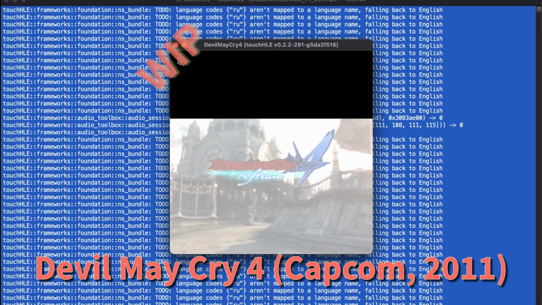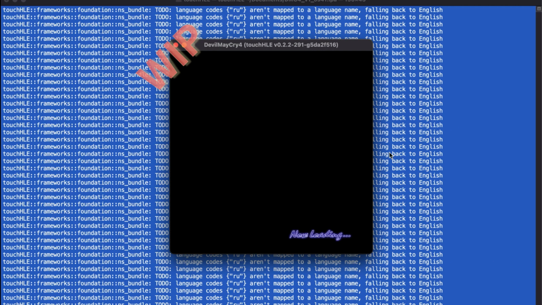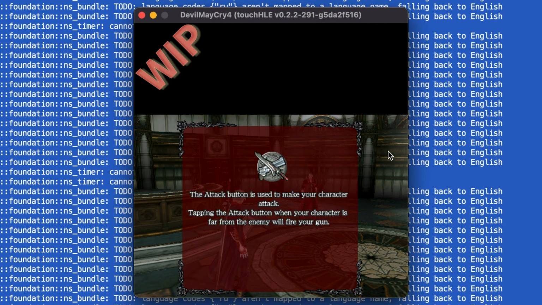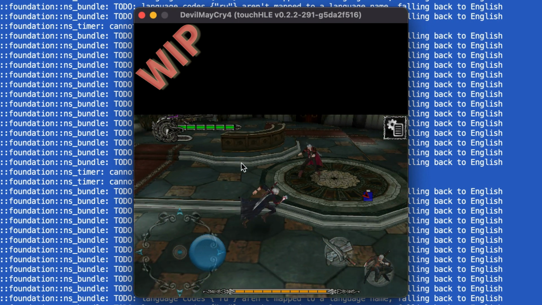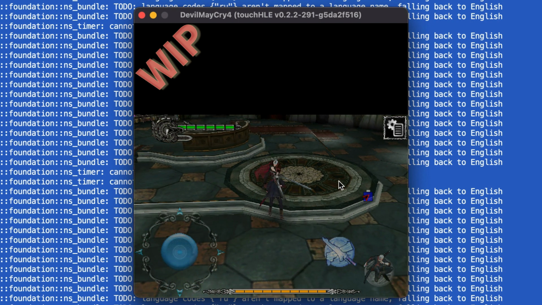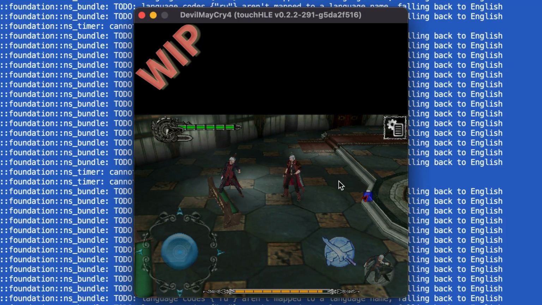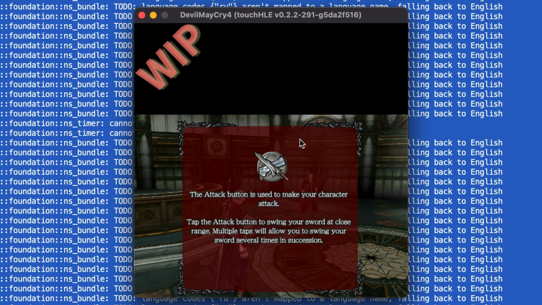I mean, Devil May Cry, which for some reason only works if I force the resolution to be square. All of this work is highly experimental, and I do not expect it to be available for a general audience anytime soon.